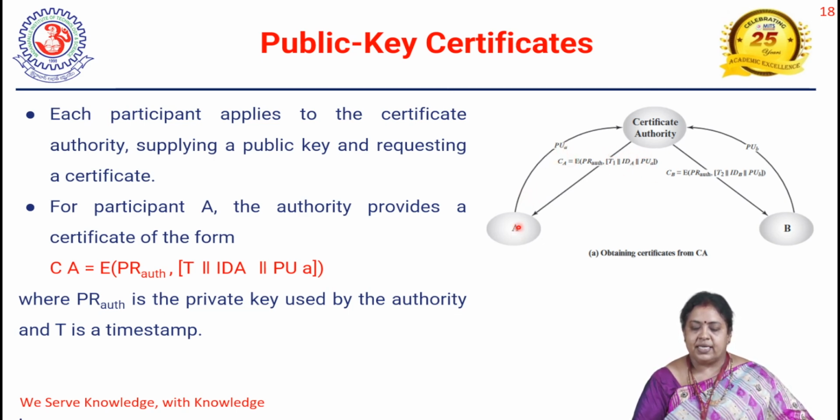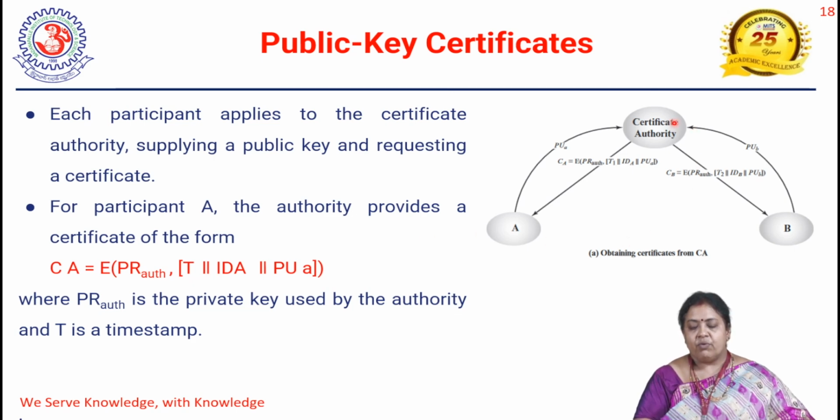Now, initially A is sending the public key. This public key is not certified. Whenever this public key is encrypted by using the private key of the certificate authority, then we call it certified. That has been reached to C. In a similar manner, B is also going to send the public key of B. After checking the authentication, the certificate authority is going to certify. How can we say it is certified? This public key of A is encrypted by using the private key of the authority. Then only it is called certified.